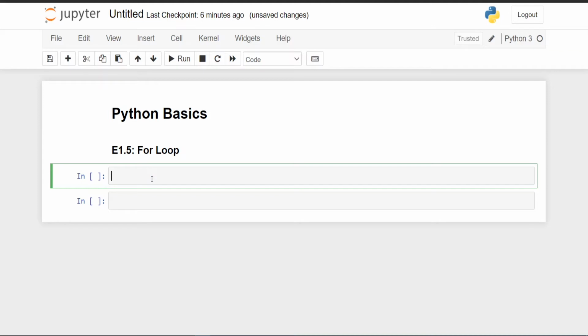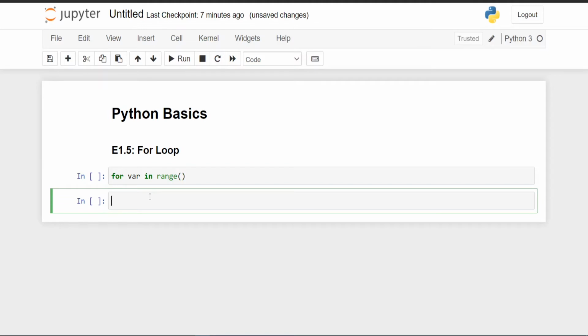Today we'll also be learning one more new concept that is called range. We'll be talking about range in the middle of the for loop. The basic syntax of a for loop is for, any variable, and then up to how many steps it should run. When we talk about lists, we can put the length of the list and so on. But now we'll be using a new keyword called range. Range, as the name suggests, means the range between this and that.